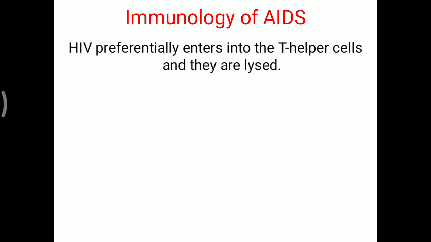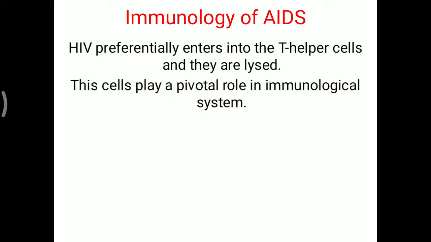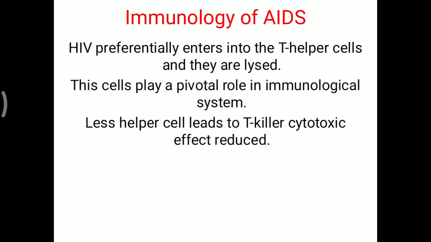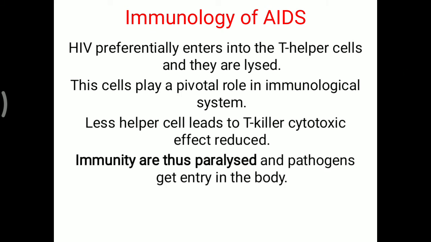Now what about the immunology of AIDS? HIV preferentially enters into the T helper cell and they are lysed. These cells play a pivotal role in the immunological system. Lysis of helper cells leads to reduced T killer cytotoxic effect. So immunity is thus paralyzed and pathogens get entry into the body. Because of that, immunity is affected because that T cell is now not able to work, particularly T helper cell as well as T killer cell. So our immune system is down, and due to that lots of pathogens, virus, bacteria or fungus can enter and multiply inside the body. So that is the main way of affecting our immune system.